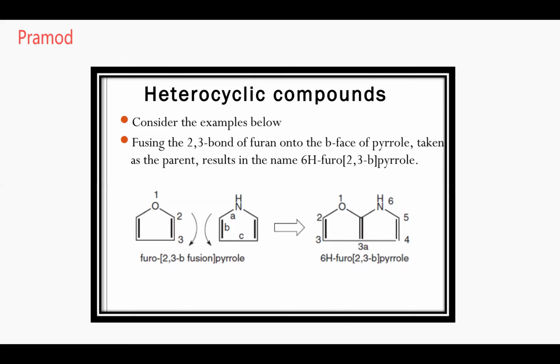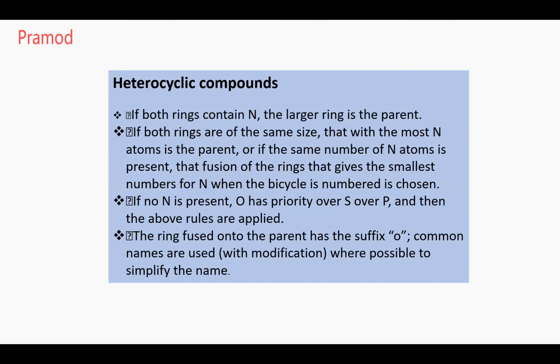Why is it written as 6H? Oxygen is given first priority: 1, 2, 3, 4, 5, 6. 6H because nitrogen has got extra hydrogen. So that's why it is 6H furo 2,3 b pyrrole. Understood the nomenclature? Yes, sir. Okay, everybody? Now Vilsita, can you read it?